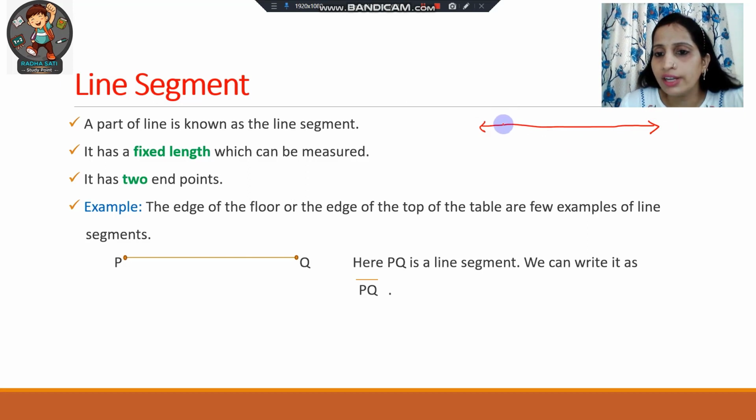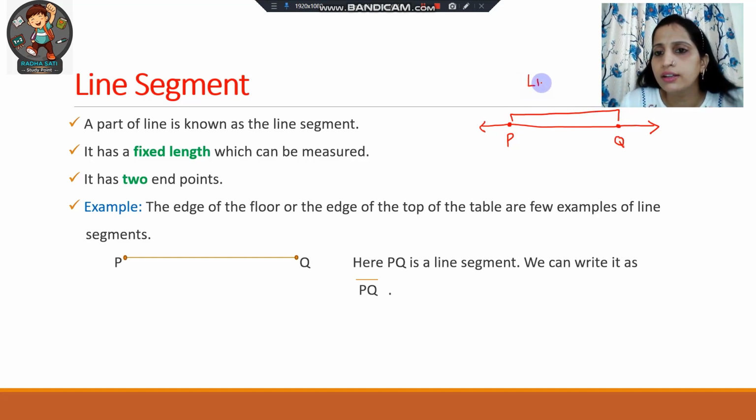Now if I take only a part of this line, one dot and another dot, and I name it PQ, this PQ is a part of a line and this is known as a line segment.